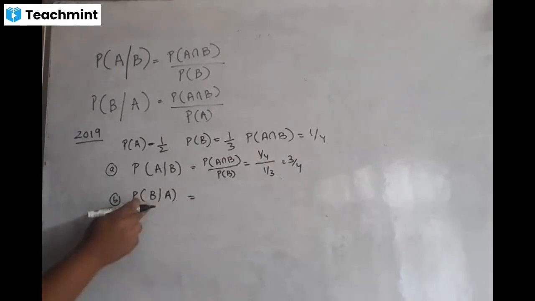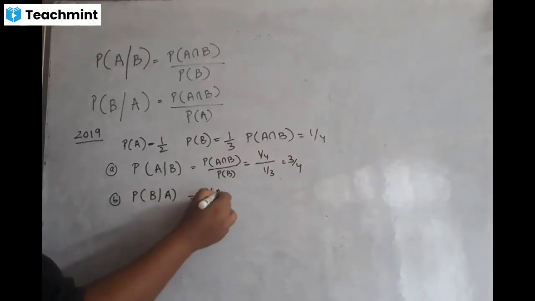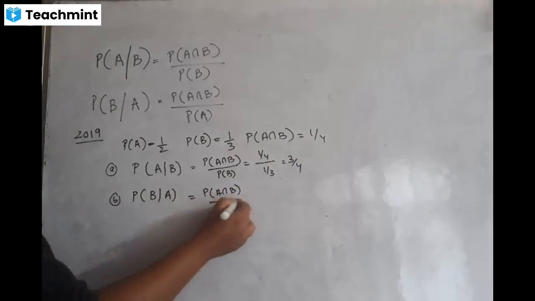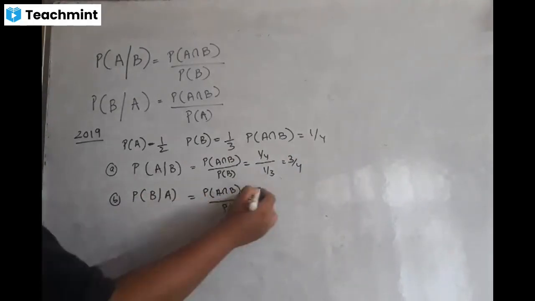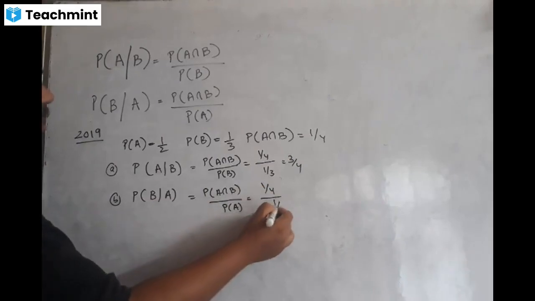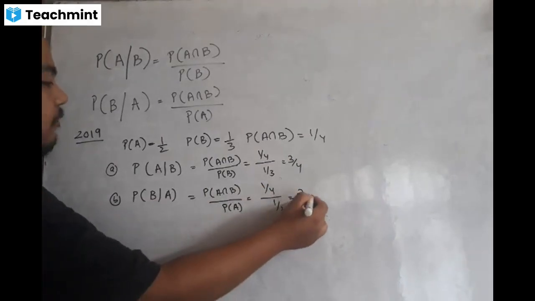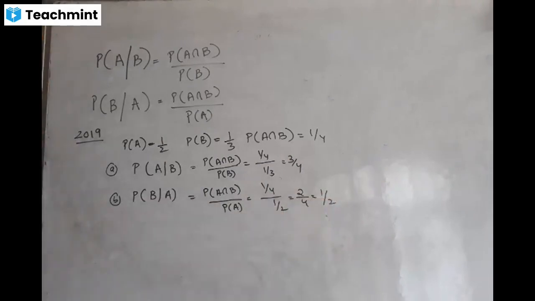Similarly, what is probability of B under A? Probability of A intersection B divided by probability of A. So 1 by 4 divided by 1 by 2, that is 2 by 4, which is equal to 1 by 2.